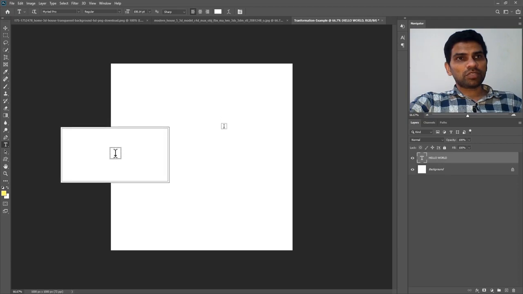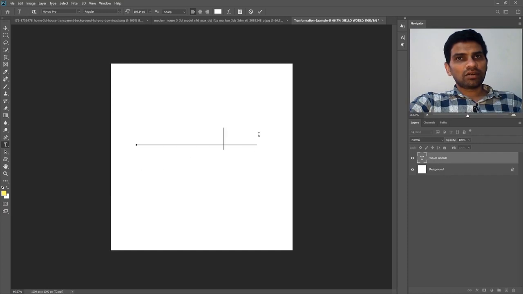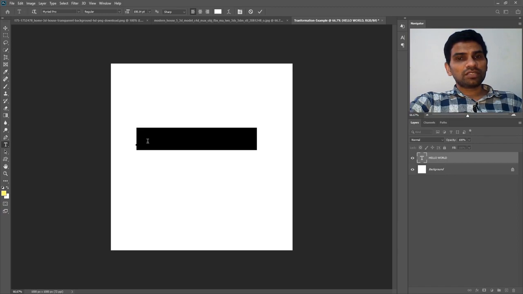But when your mouse pointer changes to this, that means you will edit the current text which is just beneath your mouse pointer. So I will click here and try to select all of the text with the mouse. Be careful with this one, or you can create a new text instead of selecting this.